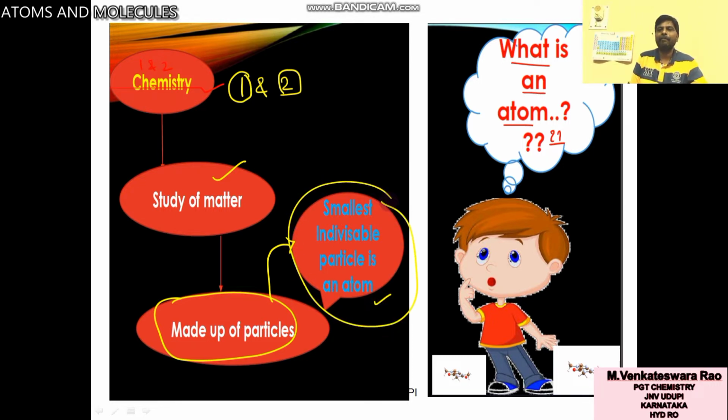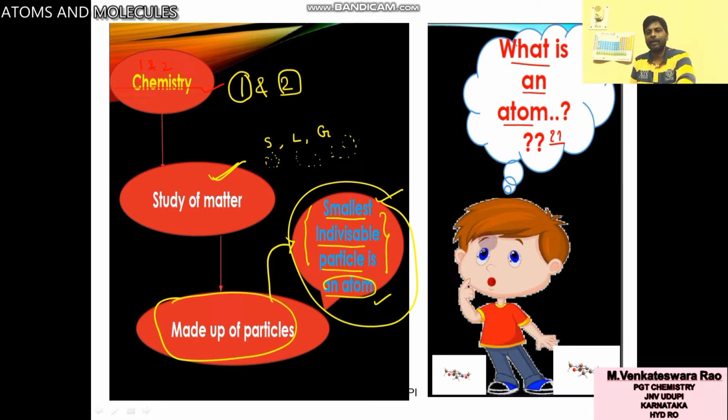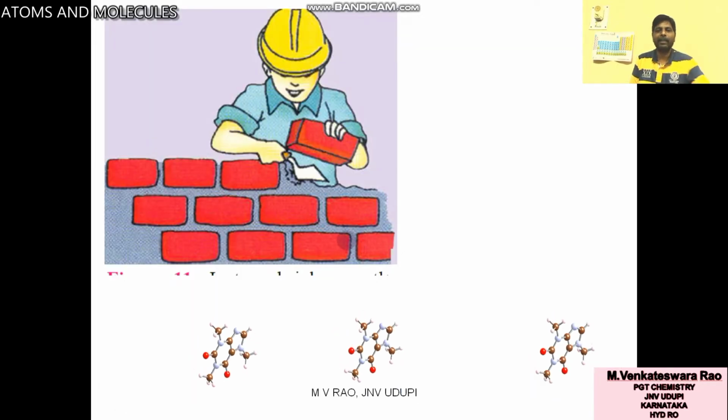What is meant by atom? You know matter is classified into solids, liquids, gases. Again this solid, liquid, gas is made up of particles. This type of particle, the smallest indivisible particle, is called atom. It is not exactly the definition, just remember: the smallest indivisible particle is an atom.